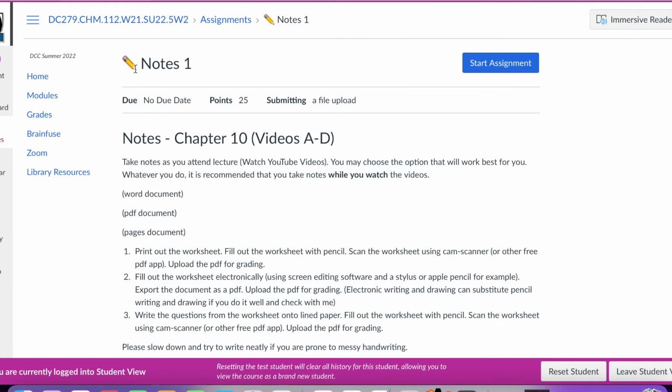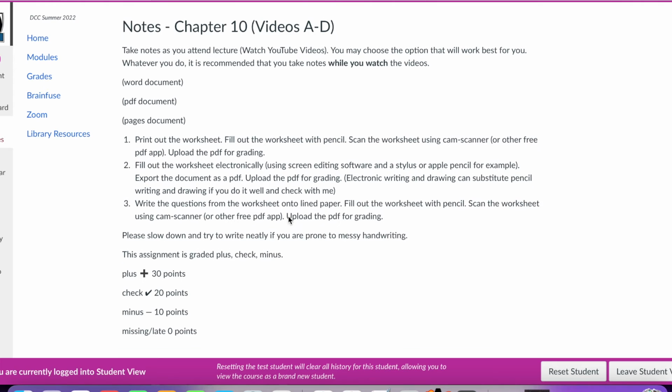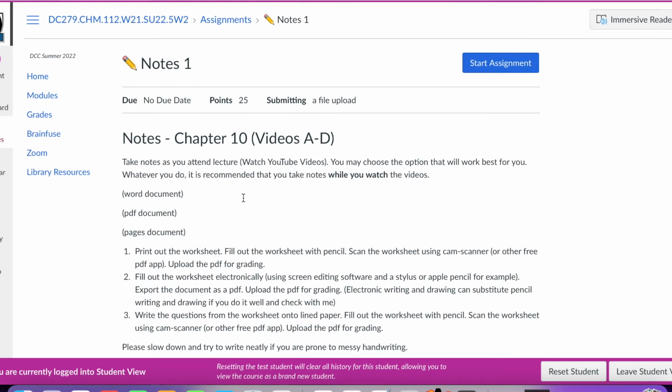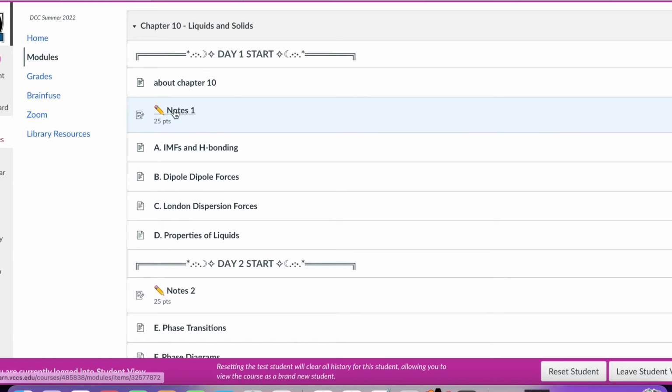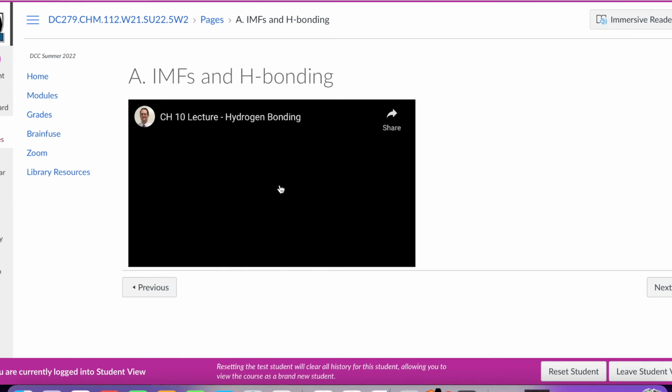It's indicated with a pencil icon. I don't have the files here that you can click, but you would click on the Word or the PDF or the Pages document that you want to download, and this is what you fill in while you're watching the videos. Okay, so videos A through D correspond to notes 1. So let's go back to that module, and you can see below notes 1 you have video A, video B, video C. If you click on one of these, it's just going to be a YouTube video.